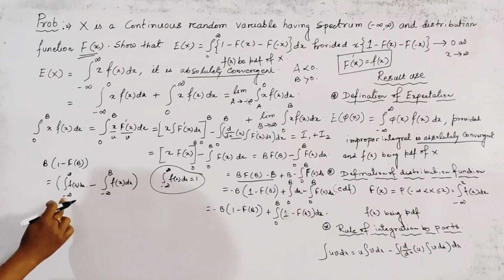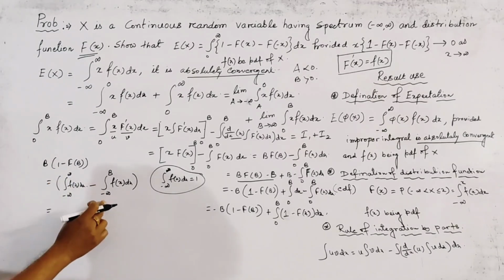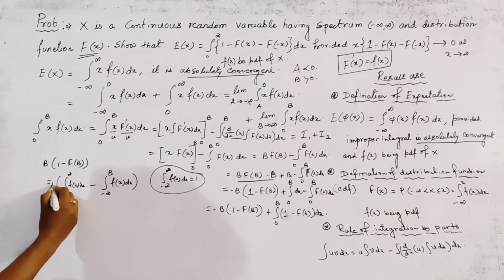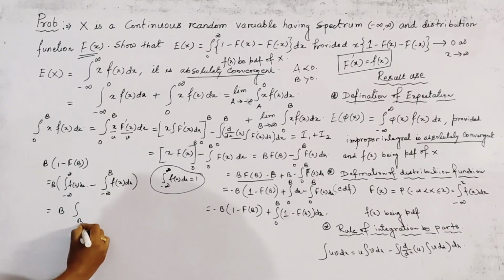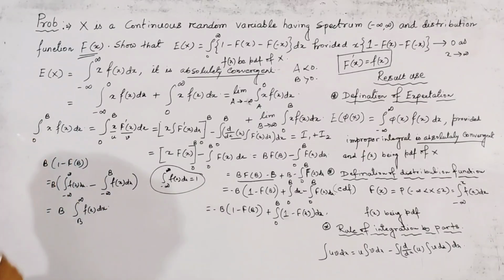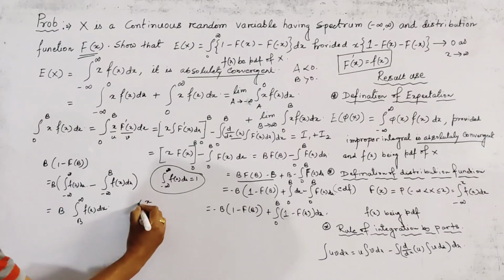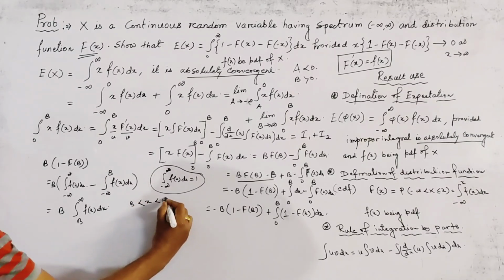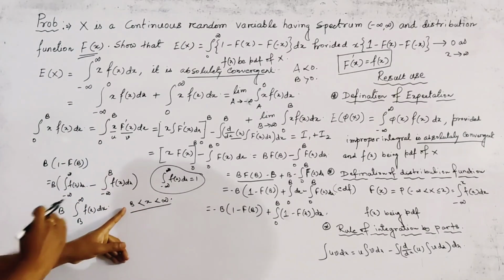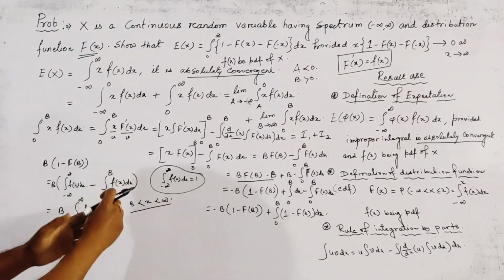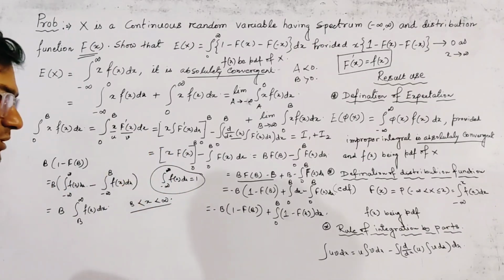Now this integration is minus infinity to infinity and this integration is minus infinity to b. So by subtracting these two integrations, we get the result as b to infinity f(x) dx. Now here the value of x varies from b to infinity. That is, the lower value of x is b and all the other values of x are always greater than b.